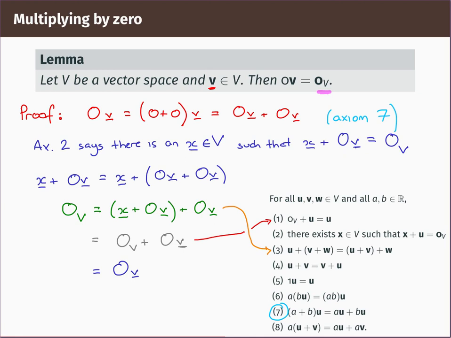We now know, because we gave a proof only using the axioms, that this is not just a property which happens to be true for some vector spaces, so it's not just a property that happens to be true for column vectors, but it's true in any vector space whatsoever.